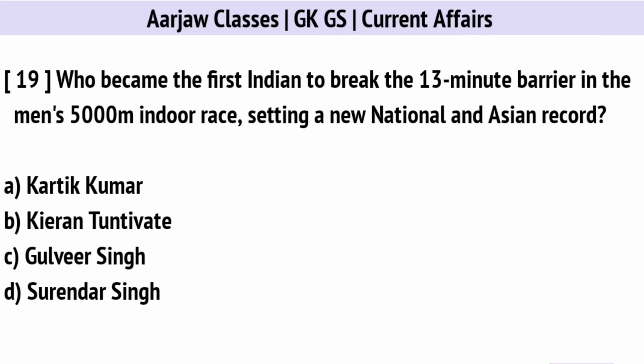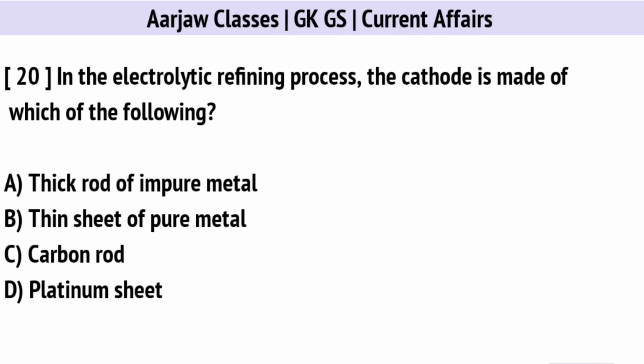Who became the first Indian to break the 13-minute barrier in the men's 5,000-meter indoor race, setting a new national and Asian record? Right option is C. Gulveer Singh. In the electrolytic refining process, the cathode is made of which of the following? Correct option is B. Thin sheet of pure metal.